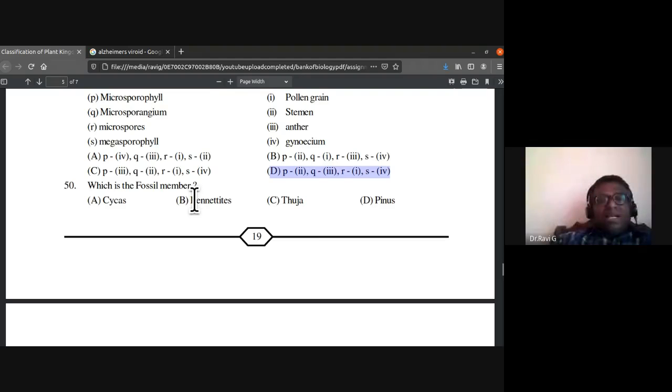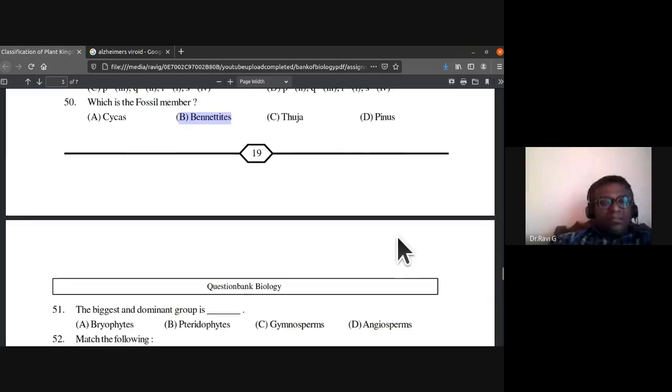Which is the fossil member? Cycas, Benetitis, Thuja, Pinus. So the fossil member is Benetitis. Cycas is a living fossil, but it's not a fossil member. So 50th, the answer is B, Benetitis.